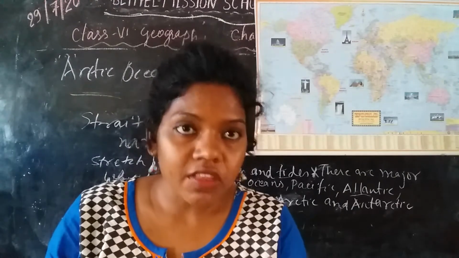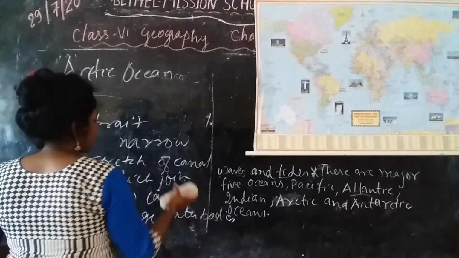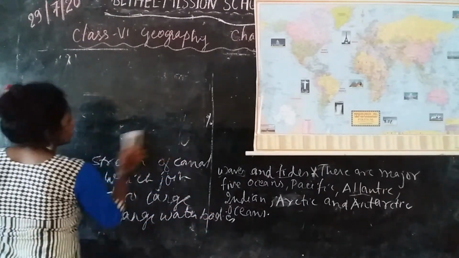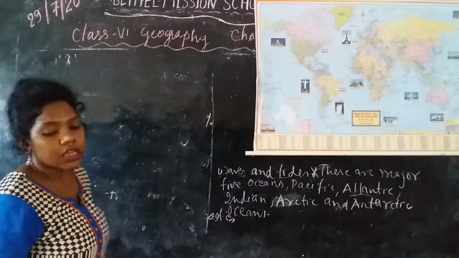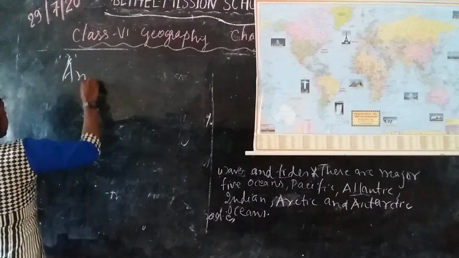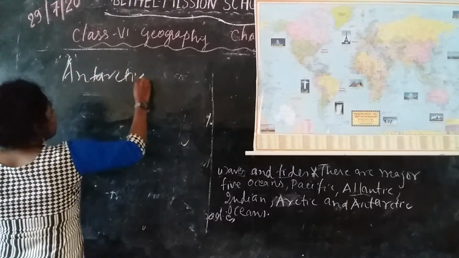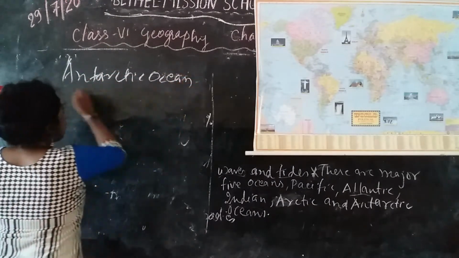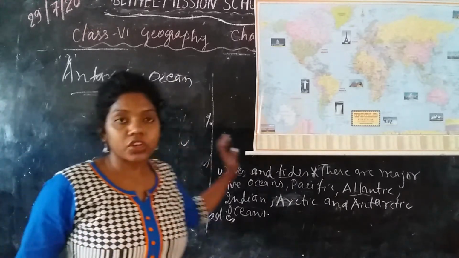Last, we are going to learn about the Antarctic Ocean, and it is the smallest ocean of the world.